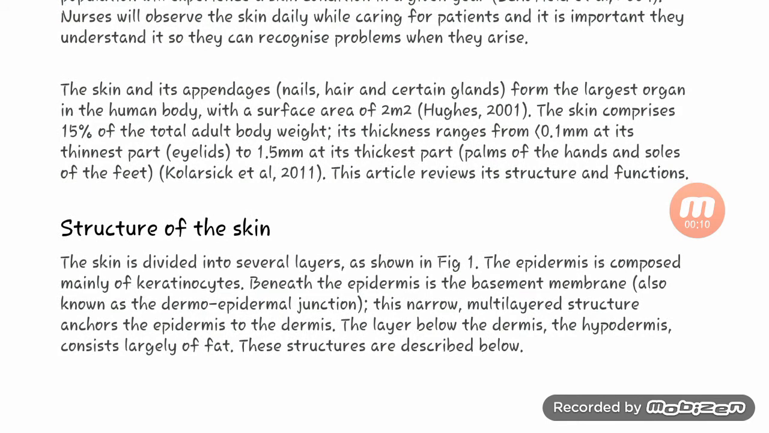From a little introduction: the skin and the appendages, nails, hair, and certain glands form the largest organ in the human body, with a surface area of 2 m². As we all know, the skin is the largest organ of our body. The skin comprises 15% of the total body weight.